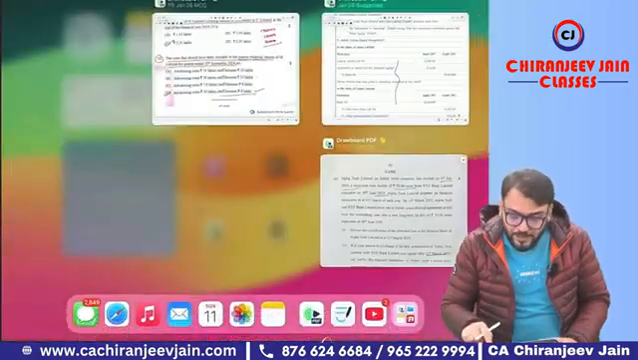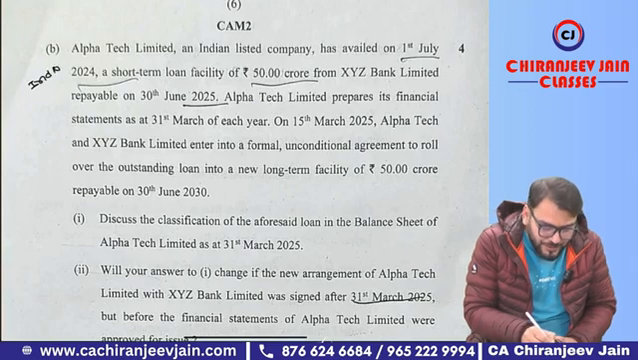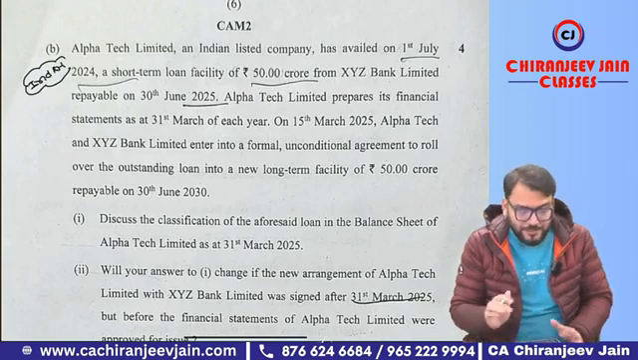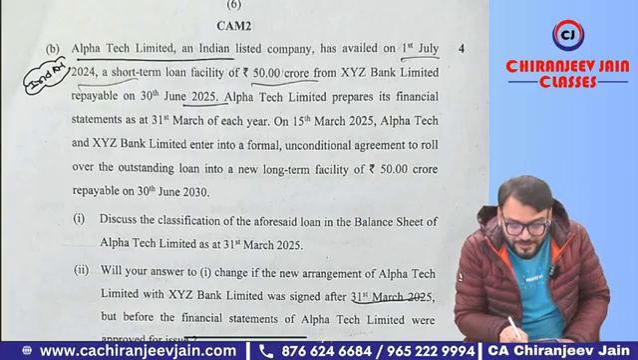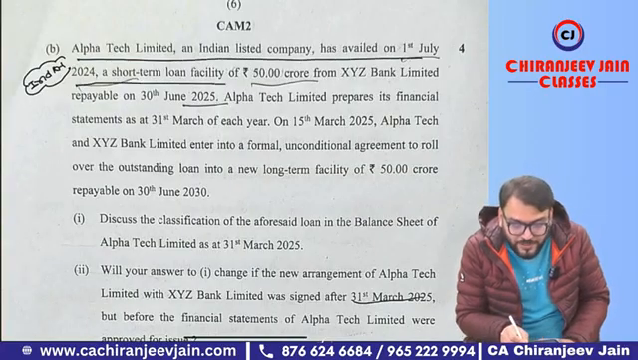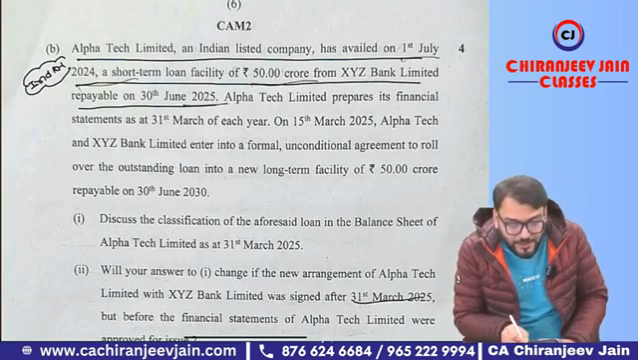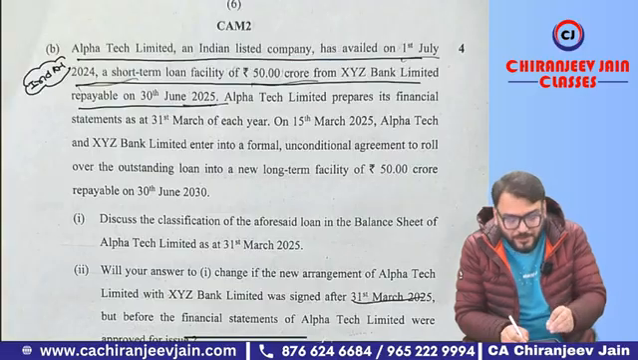Now come to question number 2B. It is related to Ind AS 1. Once again, a similar question, and it was also manageable. Alpha Tech Limited, an Indian listed company, has availed on 1st July 2024 a short-term loan facility of 50 crore from XYZ Bank Limited, repayable on 30th June 2025. Repayable after the balance sheet date, on 30th June 2025.